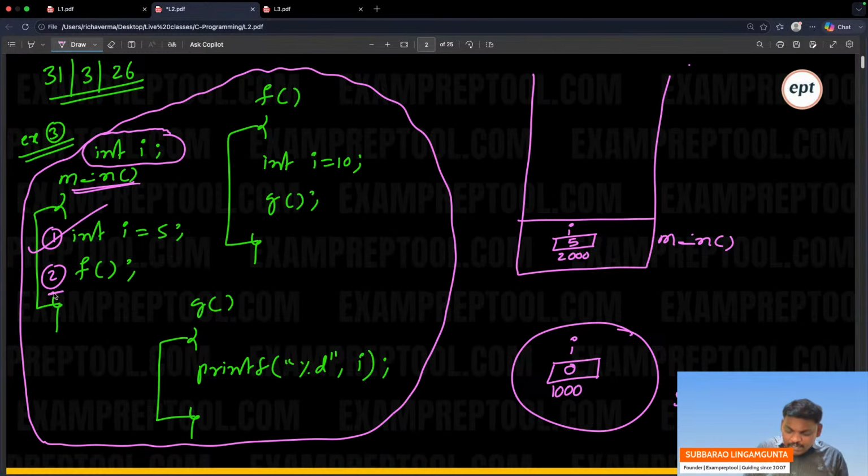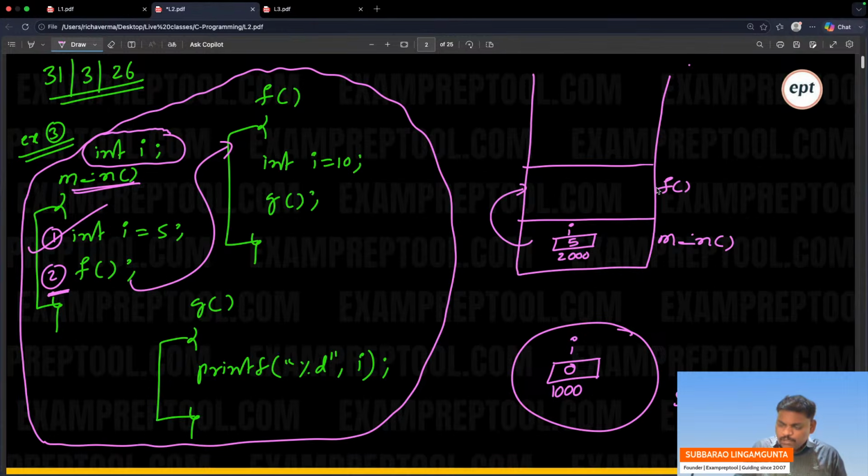Now I am at the second line. To complete the second line, I have to call a function. So remember, I called it, but it is not completed. The F function is called; only when the F function is over, the second line is over. See, the second line is still not over. For the purpose of the second line, I went to F. So to complete the second line, I called the F function.